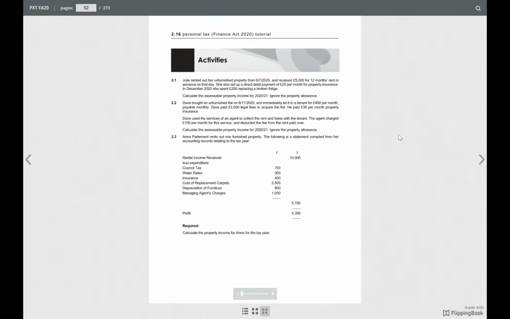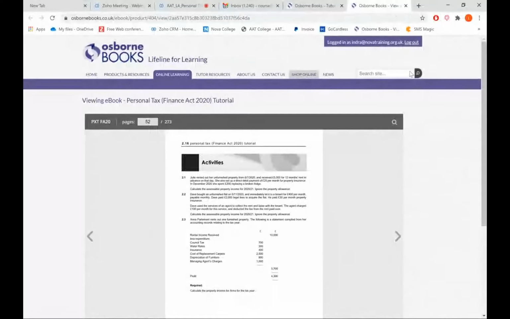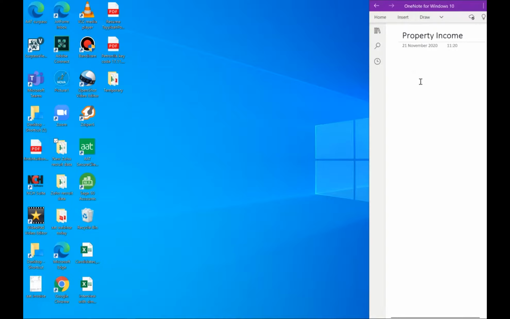Exactly. So 2,000 minus 150 minus 500 gives 1,350. That is the taxable property income.